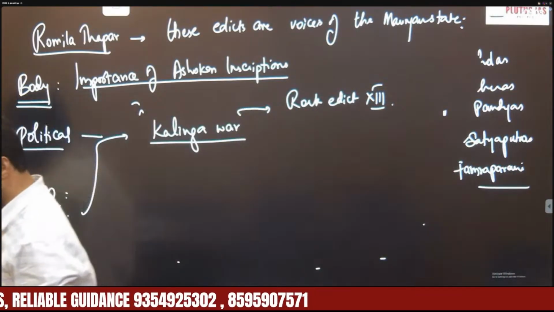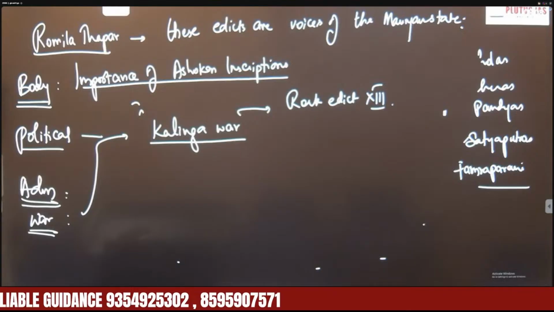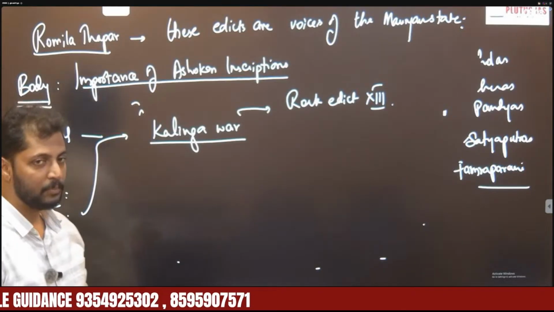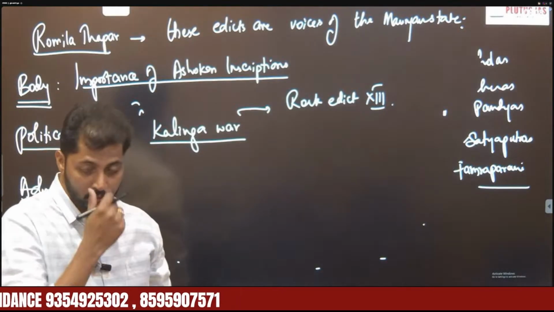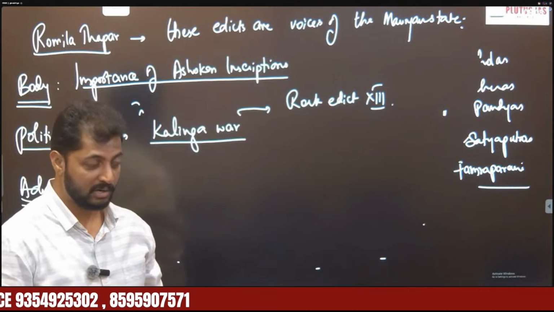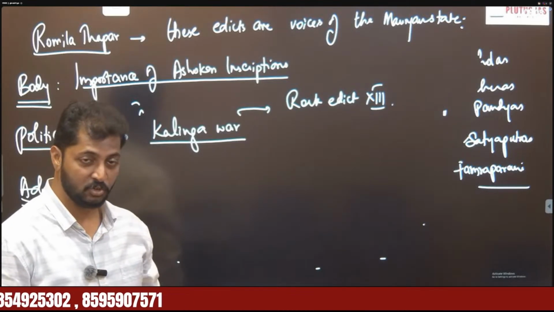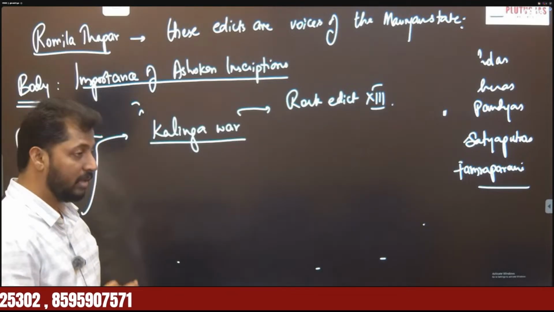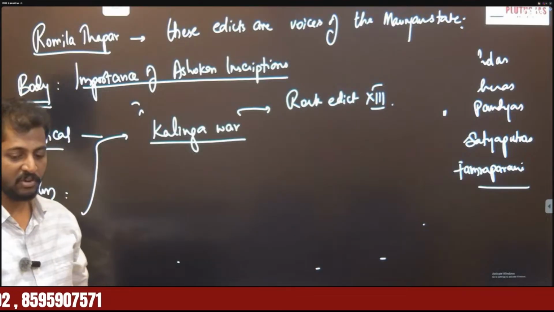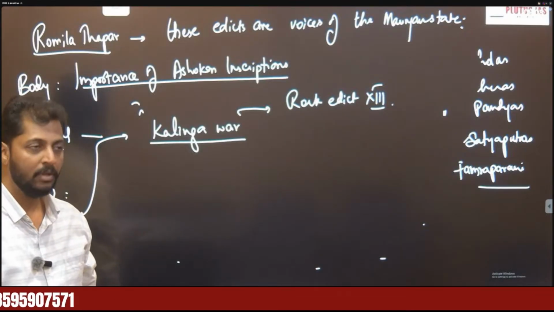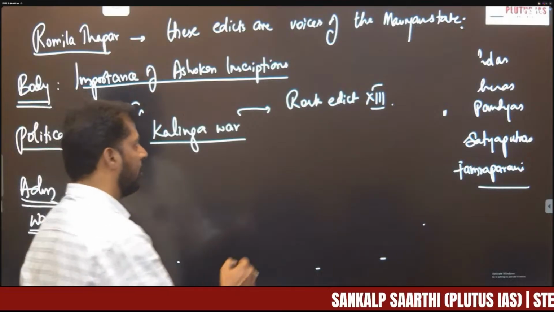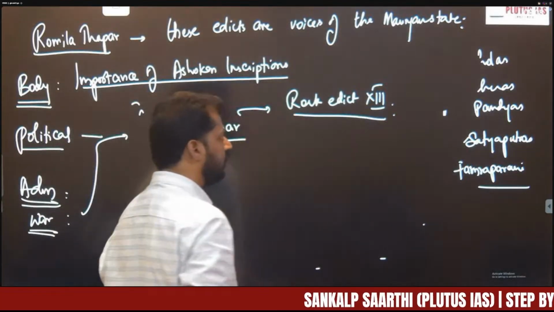In this Kalinga war, nearly 1 lakh people died and nearly 2 lakh people were injured. So this war resulted in huge violence, which led to the death of many. And this significant event changed the mindset of Ashoka. So this is all mentioned in Rock Edict 13.